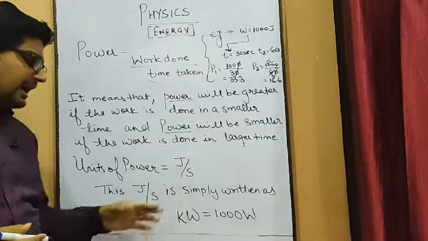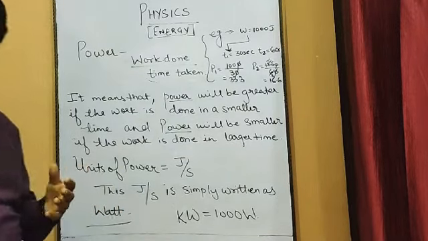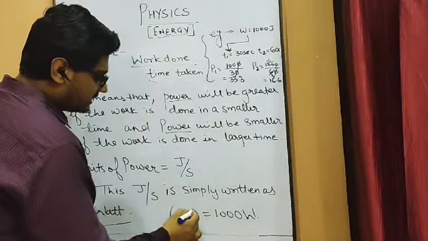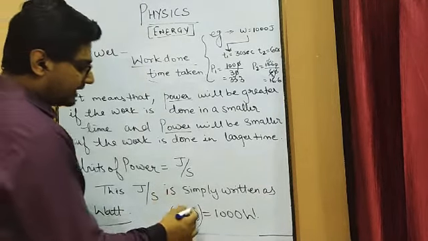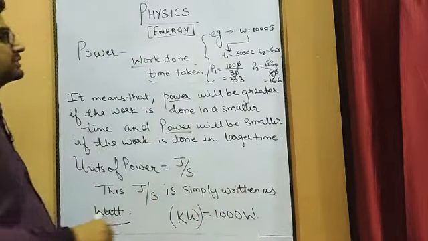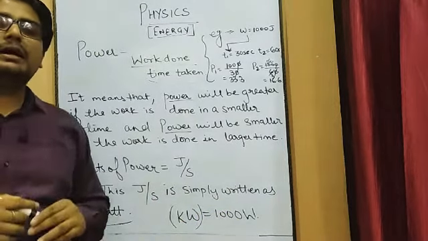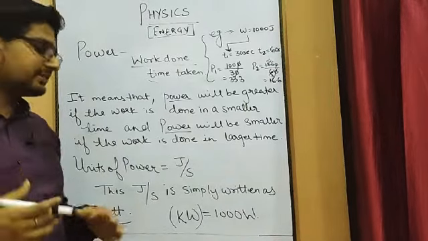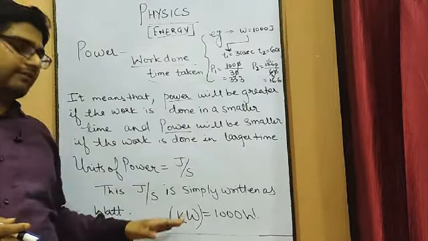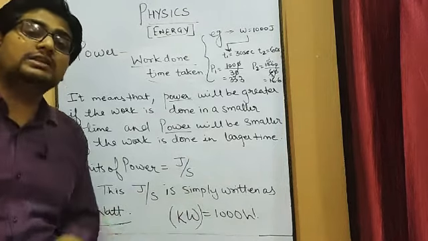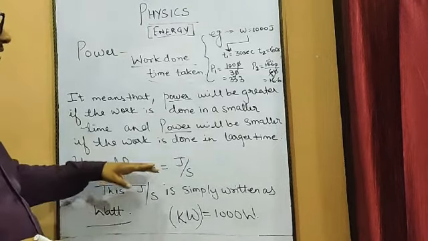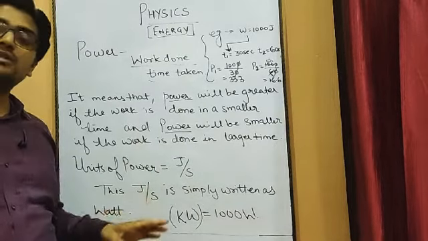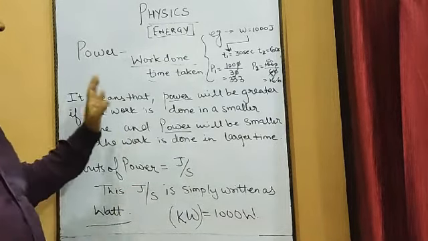W-A-T-T, watt. And for the case of bigger units, the unit of power is kilowatt, and 1 kilowatt is equal to 1000 watts. So generally we measure power in watts, and if you talk about bigger units, then kilowatt is used, and 1 kilowatt is equal to 1000 watt. But the SI unit of power is joule per second, which is also written as watt. So this is about the standard unit of power.